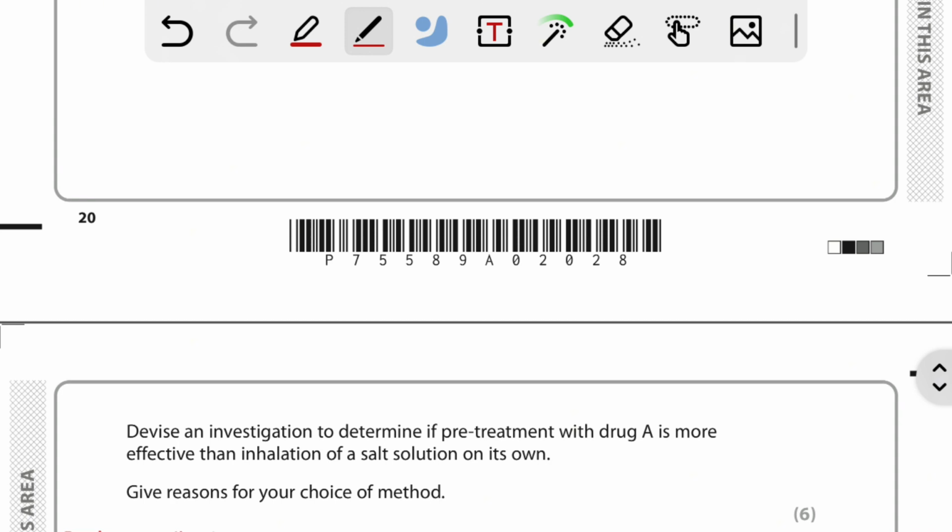And we need to make sure that the patients should not receive any other medications other than drug A and placebo, because we're going to ask them about the effect of that drug on them. Okay, so these things need to be done for an investigation.